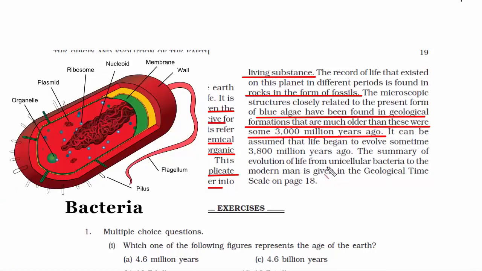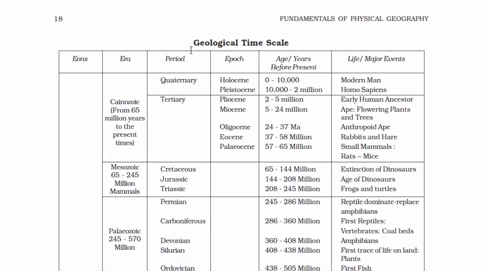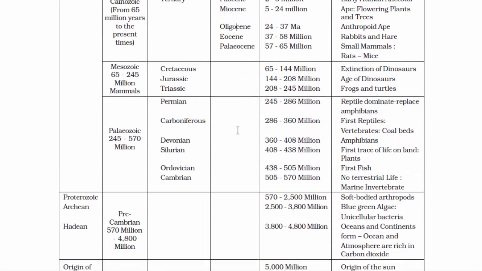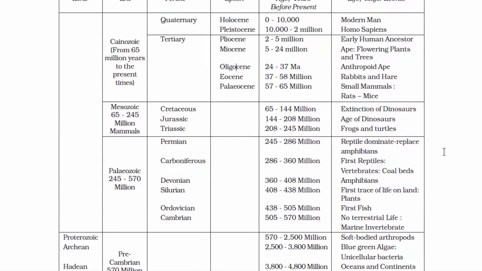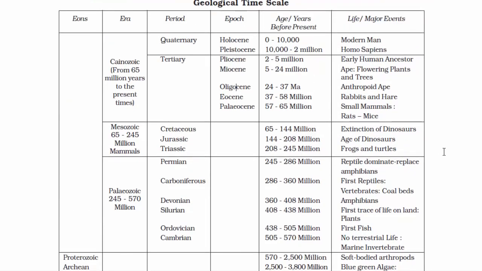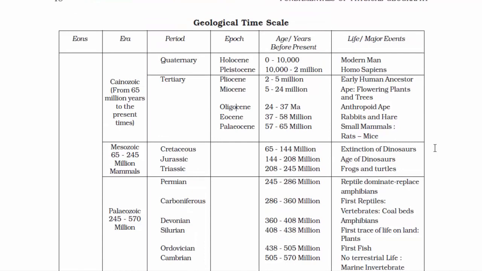And if you want to know how a unicellular bacteria turned into a modern man, then you have to look at this geological time scale. So this geological time scale shows some major life events. And it is very fascinating to see how this happened. It is almost like magic, but there's a huge, deep science involved. And that is why it makes geography interesting. I'm so fascinated to read all of this. Maybe I will make separate short videos on these smaller concepts, as to how humans came into existence, how Earth was formed, how oceans were formed, how the moon was formed, etc.